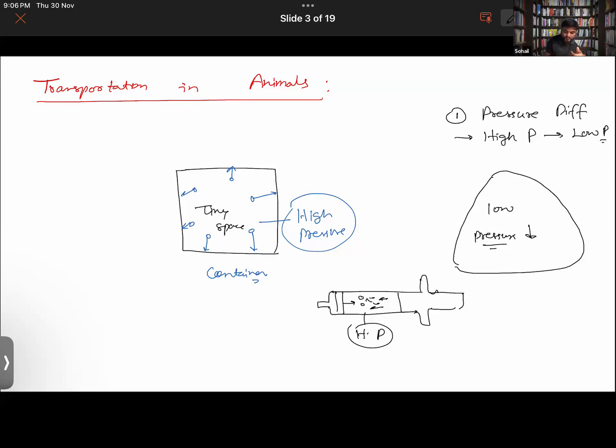But we can balance the pressure, right? By putting the same amount of energy in pushing both of those. You can balance it. Look, what will happen now? Balance in what manner? Like we can apply the same force as we used when we're trying to push the top part of the syringe.